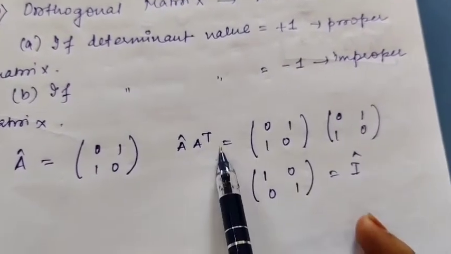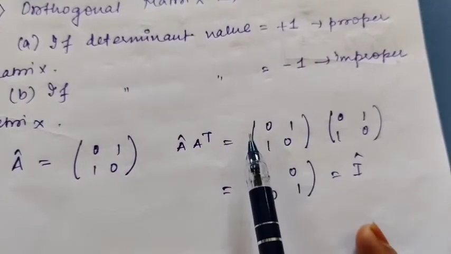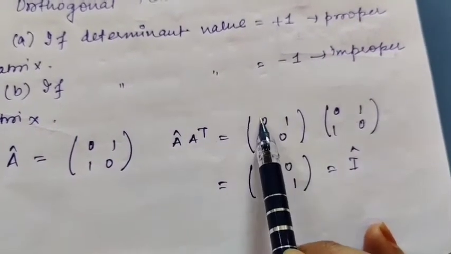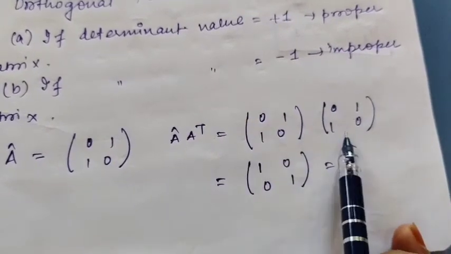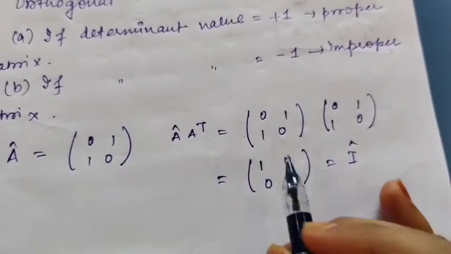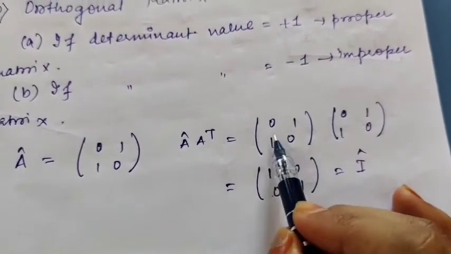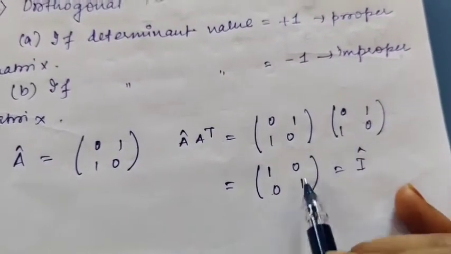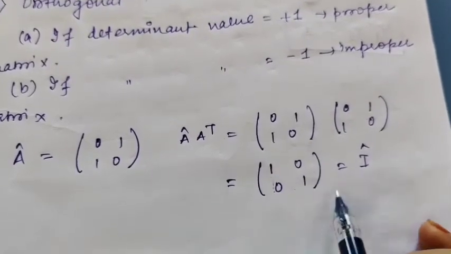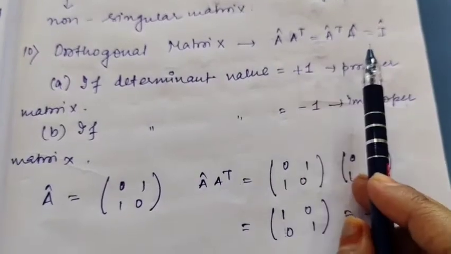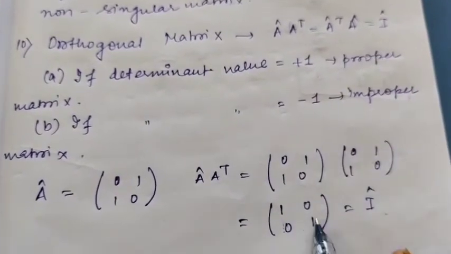And when this is multiplied with this, then what are we getting? 0 into 0 plus 1 into 1, that is 1. 0 into 1 plus 1 into 0, that is 0. Then 1 into 0 plus 0 into 1, that is again 0. And 1 into 1 plus 0 into 0, that is 1. So this is what? The 2 cross 2 identity matrix. So I am getting I. So this condition is satisfied, and I can call this an orthogonal matrix.